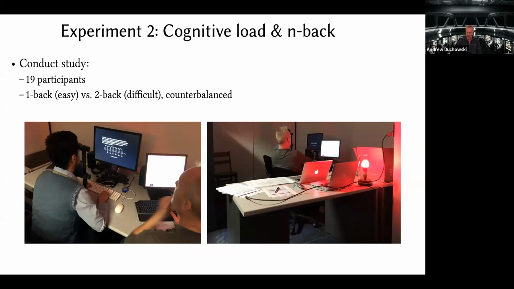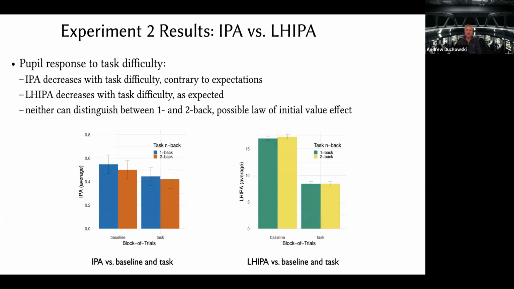Nevertheless, we did do the 1-back and 2-back tasks here, counterbalanced, and LHIPA showed, as expected, a good response, whereby the task was distinguished from baseline. The IPA, on the other hand, responded contrary to expectations. In fact, it decreased with task difficulty, which is not good.